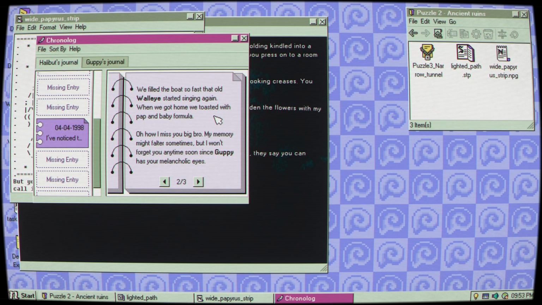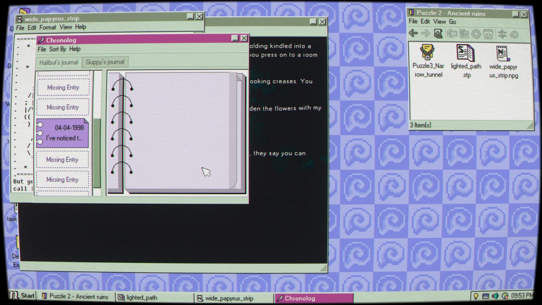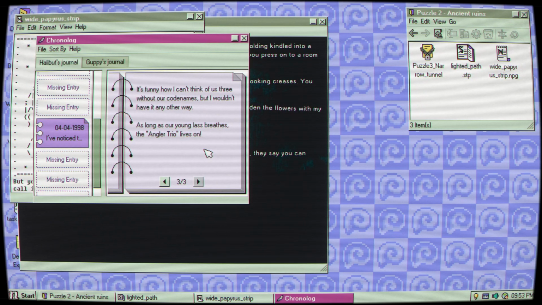When we got home, we toasted with pap and baby formula. Oh, how I miss you, big bro. My memory might falter sometimes, but I won't forget you anytime soon, since Guppy has your melancholic eyes. It's funny how I can't think of us three without our code names, but I wouldn't have it any other way. As long as our young lass breathes, the angler trio lives on.